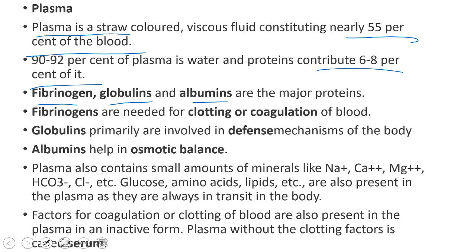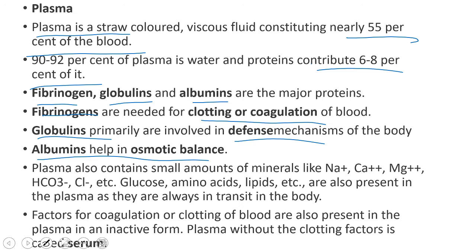Fibrinogen is necessary for clotting of the blood. Globulins are primarily involved in the defense mechanism of the body. Whenever a disease causing organism or an antigen enters our body, globulins are triggered and help in the defense mechanism of the body. Albumins help in maintaining osmotic balance. Ion concentration and water concentration are maintained in our body through albumins.